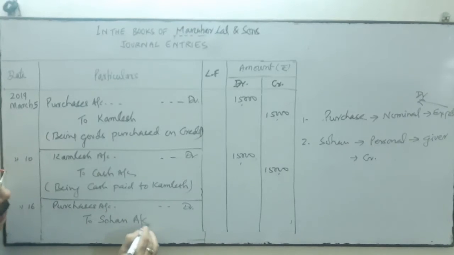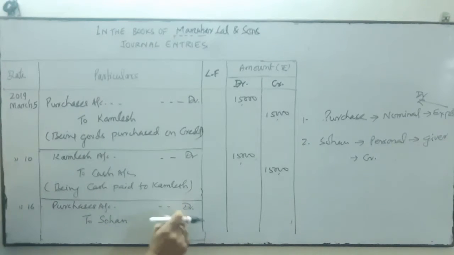You may or you may not write. Not mandatory for a personal account. Even nowadays it is not mandatory. But okay, we start with this knowledge first. Thereafter we will make it sharper.